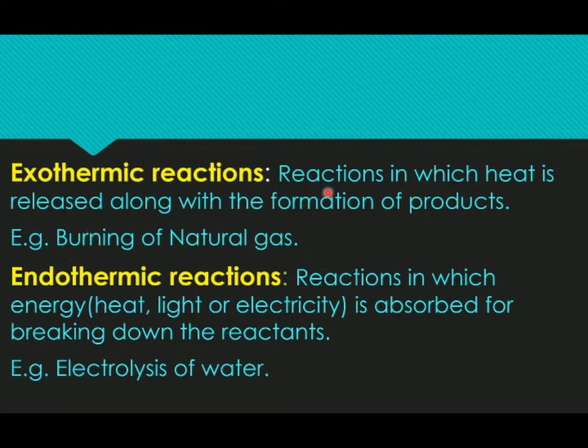All the chemical reactions in which heat is released along with the formation of products, we call them exothermic reactions. It can be any type of chemical reaction. It can be combination, decomposition, or displacement. If we see that there is heat released in that reaction along with the formation of products, we call those reactions exothermic. From the name, exo is giving away, thermic is heat. So for example, burning of natural gas. Natural gas is nothing but methane. We will see the chemical equations in the subsequent sessions.